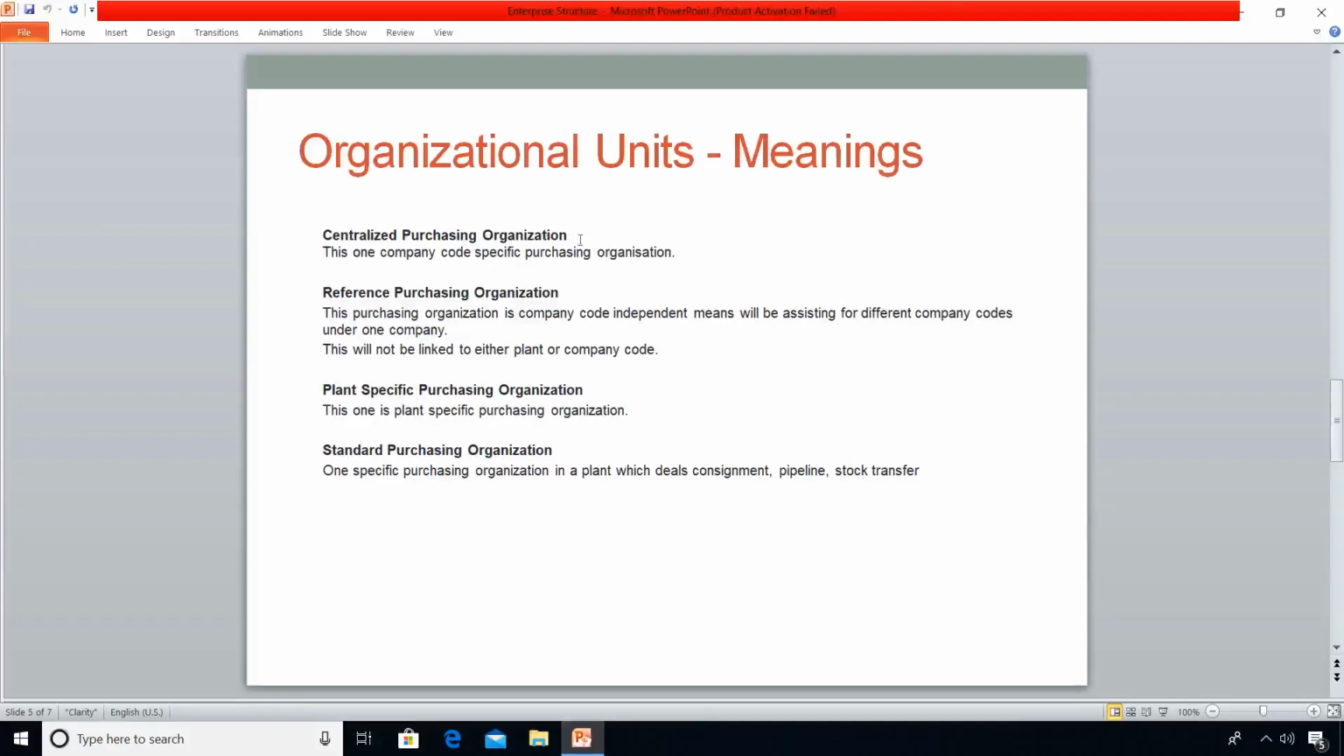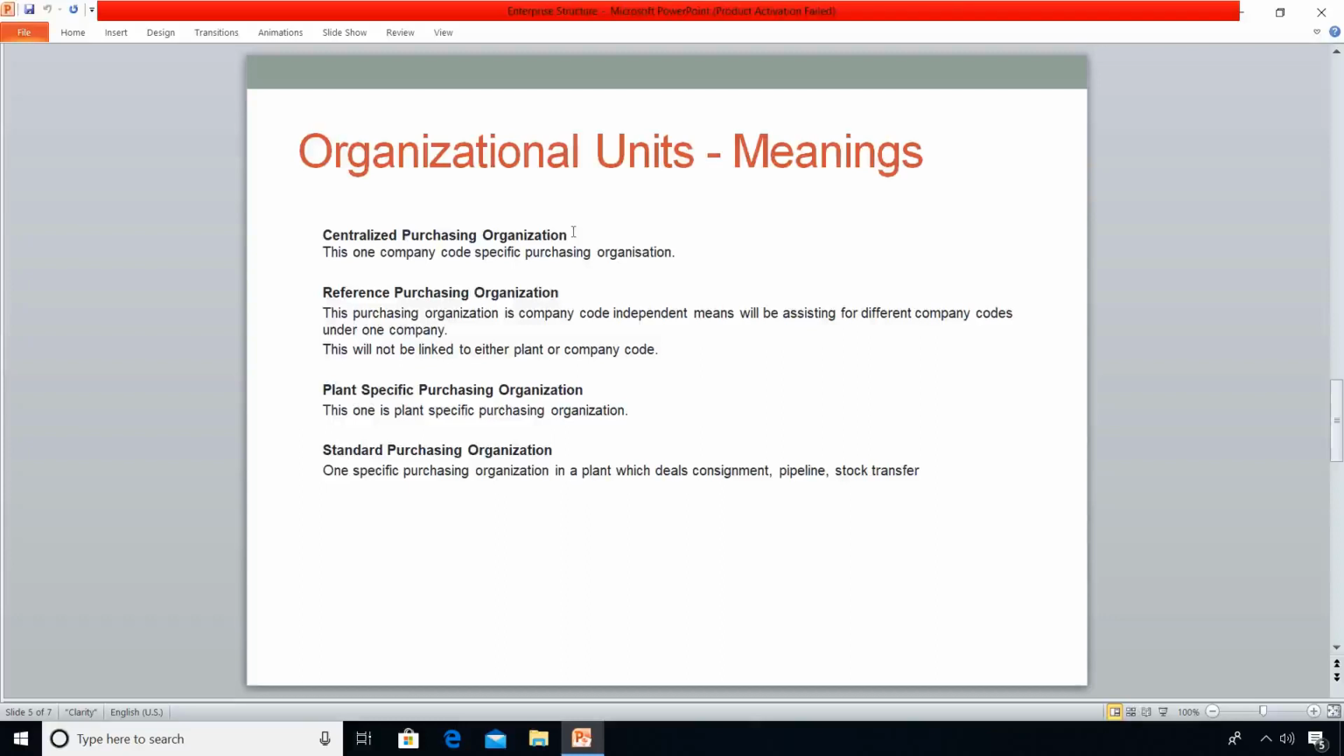Centralized purchasing organization, reference purchasing organization, plant specific purchasing organization, and lastly we have got standard purchasing organization. Let me talk about this centralized purchasing organization. Let's say we have got multiple plants under one company code. All the plants are using the same material. They have got one common vendor.